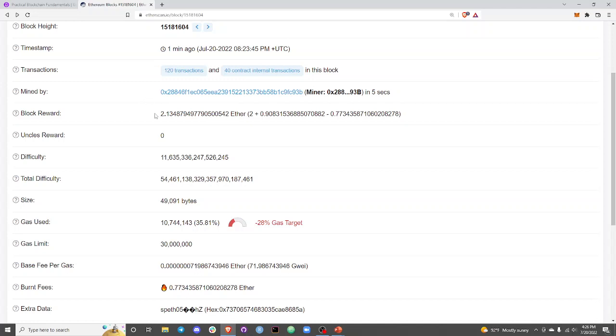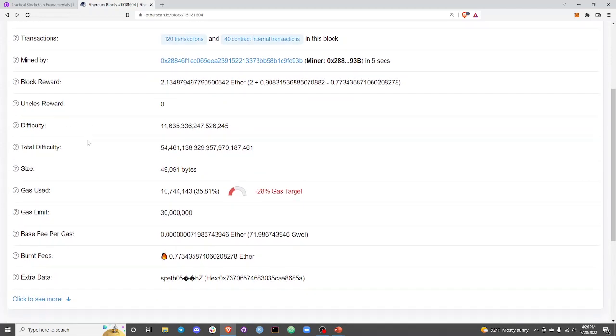Whenever you make a block currently in Ethereum, two things happen. One, you get paid from these 120 transactions that are paying to be in the block. And then also you get a block reward. You get rewarded for having made a block. So there's a static block reward. Every block gets 2 ETH. This is the fees from people choosing to have their transactions in the block. And this is burnt, which we'll get to shortly.